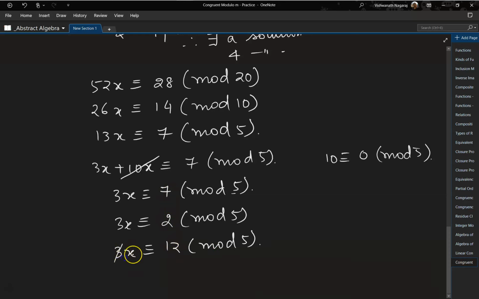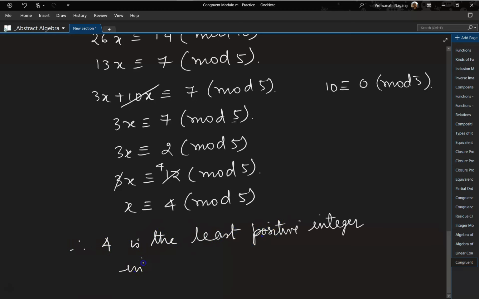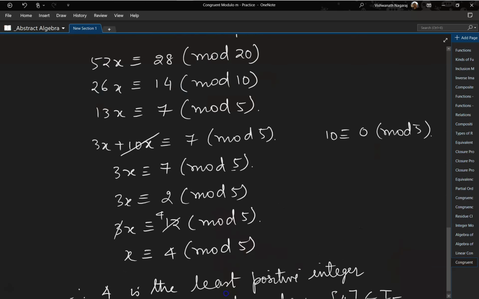Okay, so now this and this get cancelled, 4. So x is congruent to 4 mod 5. So therefore 4 is the least positive integer in the residue class, that is 4 belongs to Z5. Now remember, there are how many solutions?